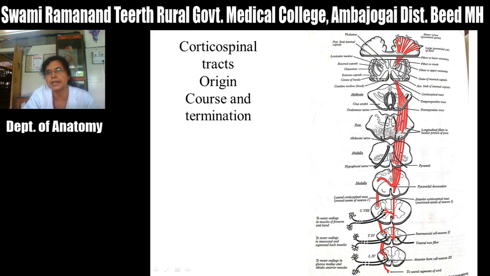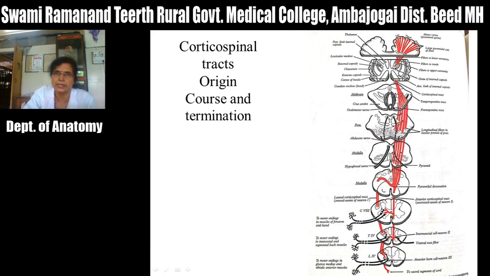is mainly from the motor area and some fibers from the sensory area. Then these fibers descend through this corona radiata in which the fibers are arranged in a radiating manner. Then these fibers aggregate and enter into the internal capsule, where it lies between the thalamus and the lentiform nucleus. From this internal capsule, it descends downward and lies in the crus cerebri of the midbrain in the middle 3/5 part.